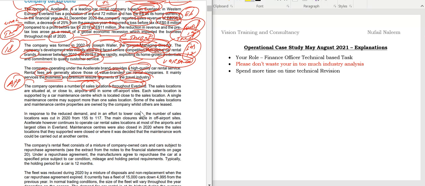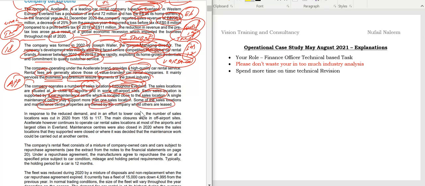The sales locations are situated close to the airport or some off airport. So students, business clients generally come through the airport. Even leisure clients come through the airport and off airports as well. So I think this is the point of sale where their transactions are taking place. Each sales location is supported by a car maintenance center, which is located close to the sales location. A single maintenance center may support more than one sales location. Some of the sales location and maintenance center properties are owned by the company, while others are leased.